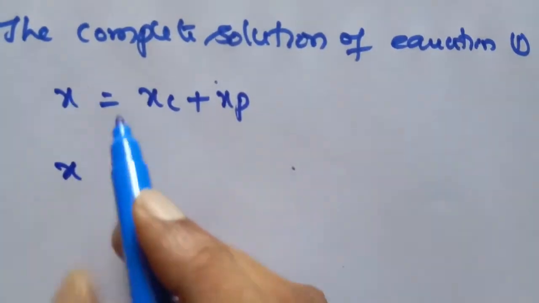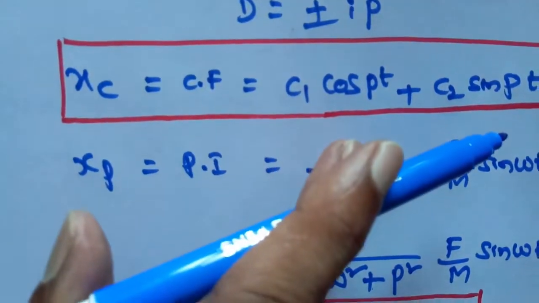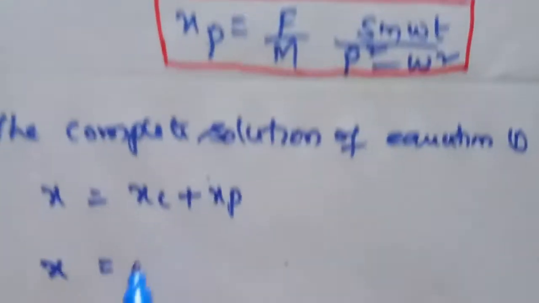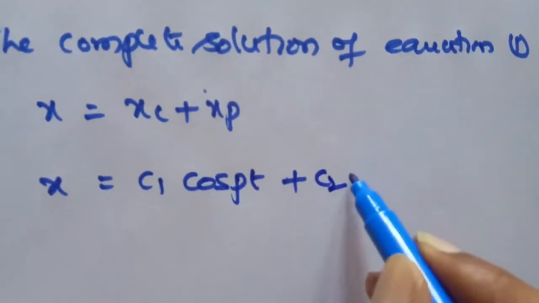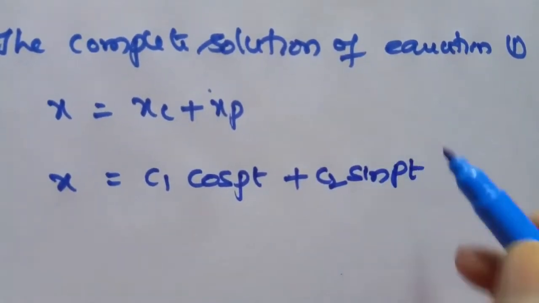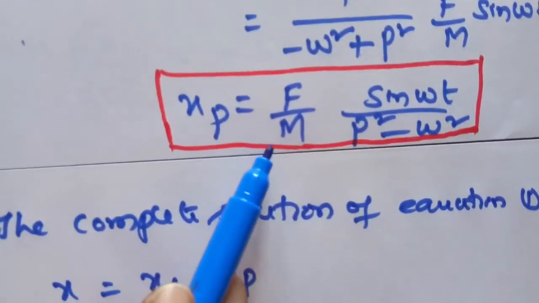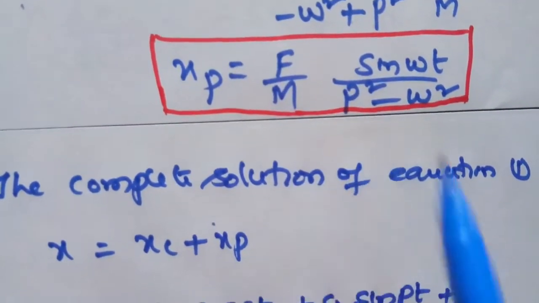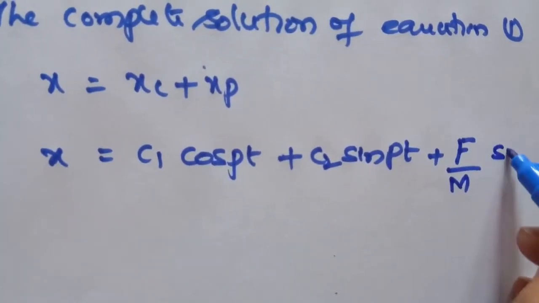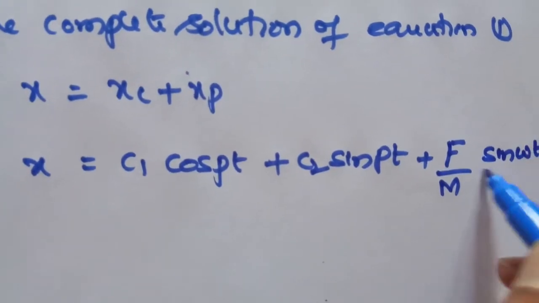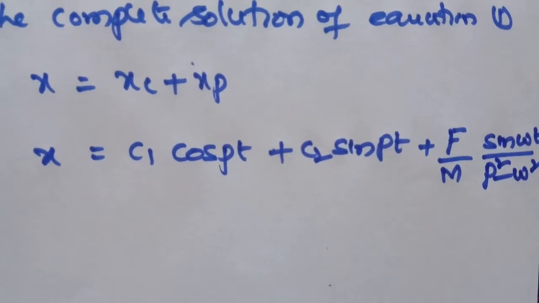Therefore, x is equal to c1 cos pt plus c2 sin pt plus the particular integral, F by m into sin omega t by p square minus omega square.